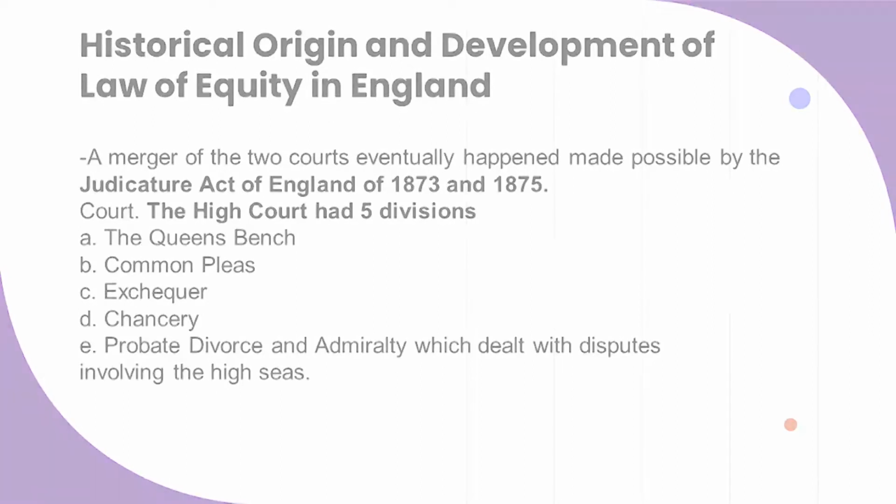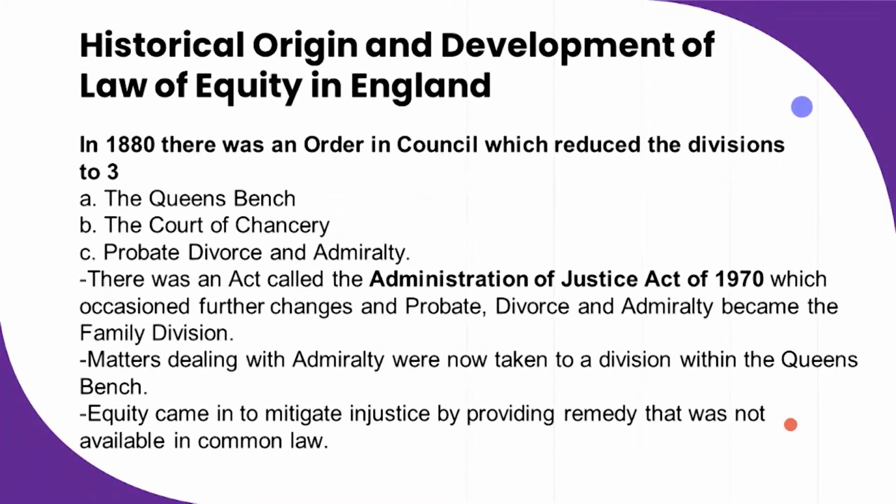We continue, and then in 1880, there was an order in council, of course, which reduced these courts to 3. Remember, we've started with having those 5 courts. Now we're at 3 because now we have the Queen's Bench, the Court of Chancery, and the Probate, Divorce, and Admiralty Court. This was during 1880 because of the order in council.